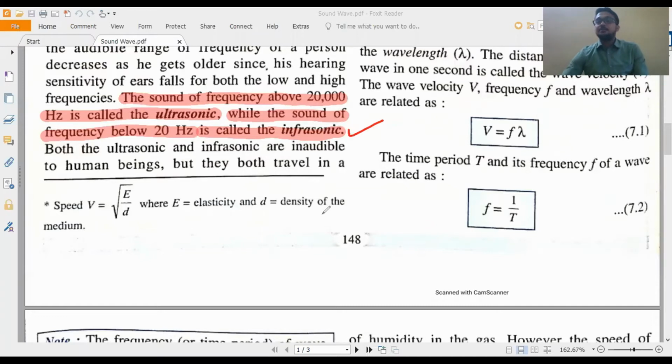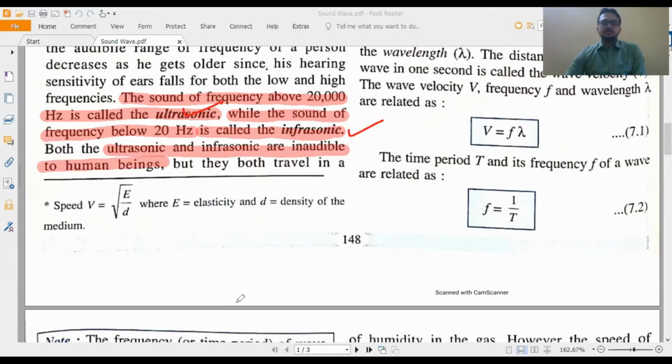One is above 20,000 hertz, that is called ultrasonic. Both these ranges are not audible to human beings, and the range between 20 hertz and 20,000 hertz is audible to human beings. That is called the audible range. So it is written here, both ultrasonic and infrasonic are inaudible to human beings.